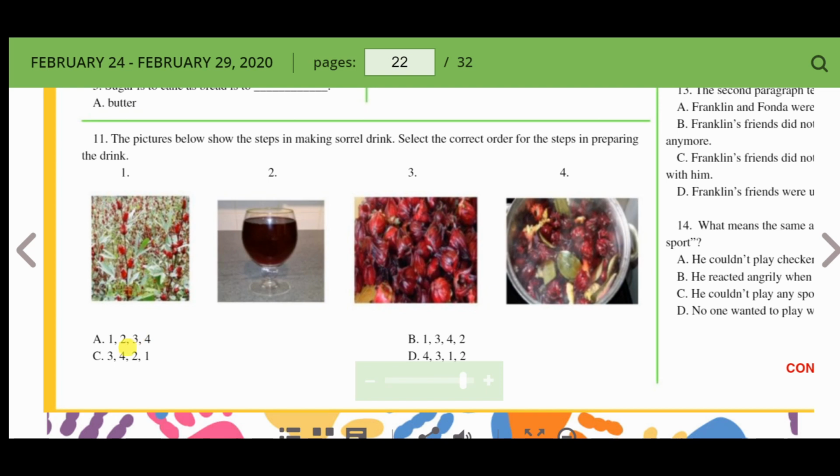Let me look at these answers. 1 come first, but 2 don't come last. Let's look at B. 1 come first and 2 come last. Alright, I'm going to hold on to this a little bit.